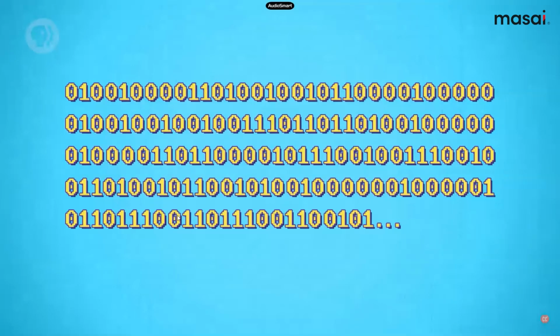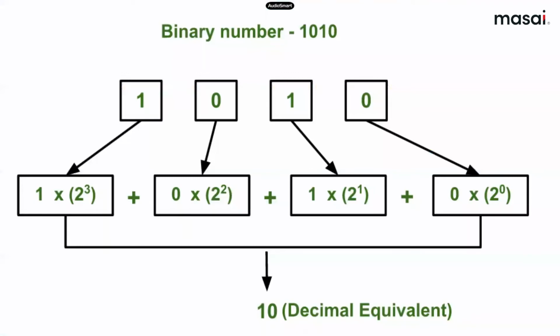So how to convert this into decimal? Suppose we have the binary number 1010. Now try to move from right to left. In the binary encoding system, these are the values 0, 1, 0, 1. And this is position 0, this is position 1, this is position 2, this is position 3. So go from right to left.